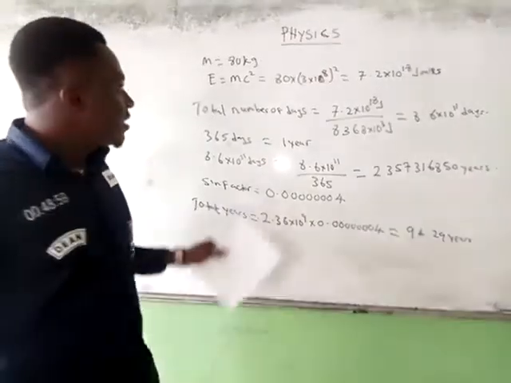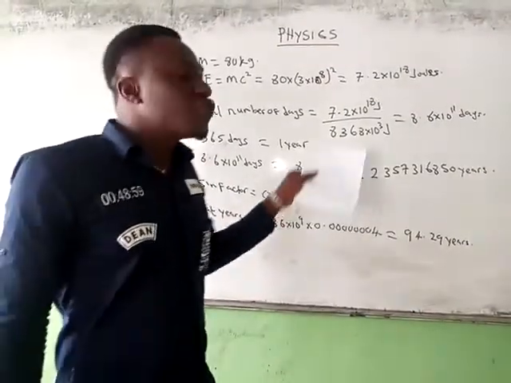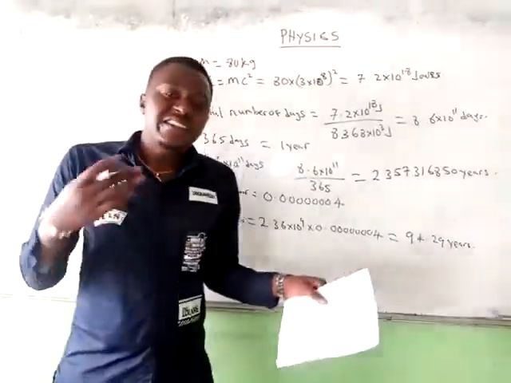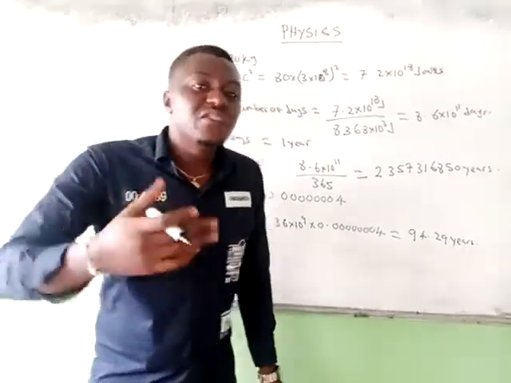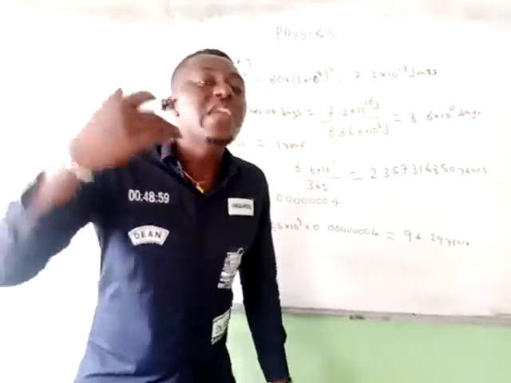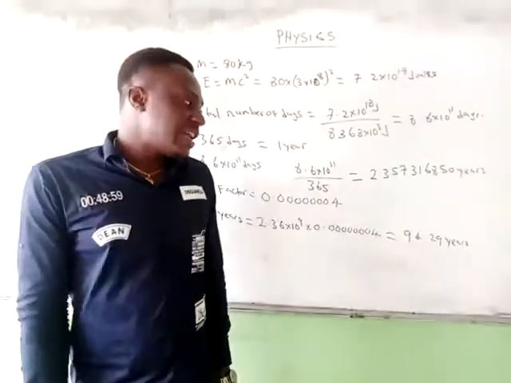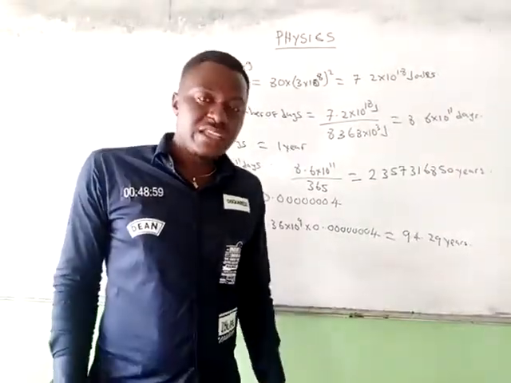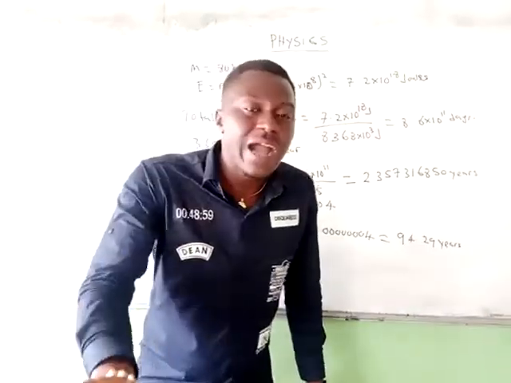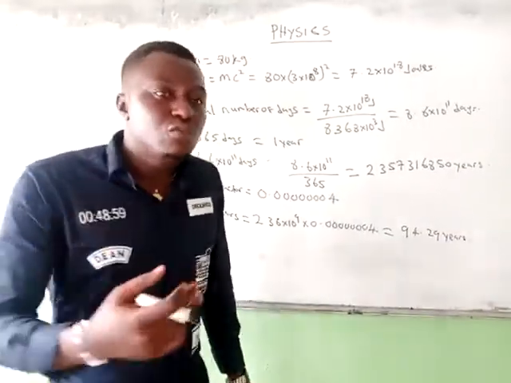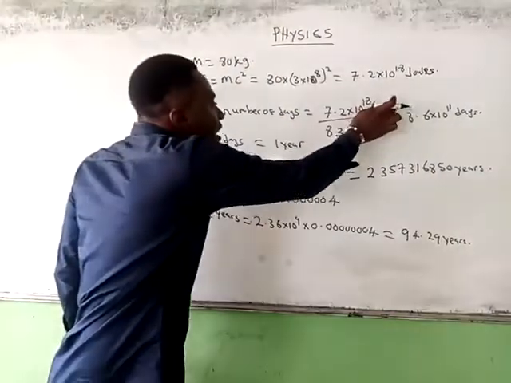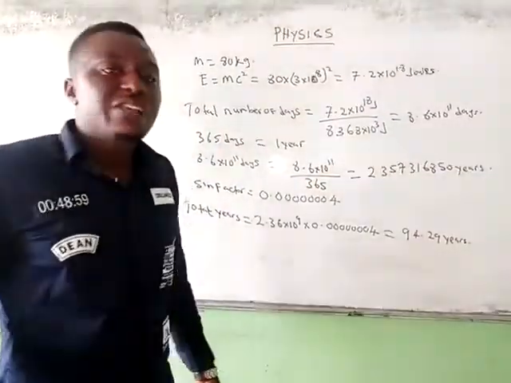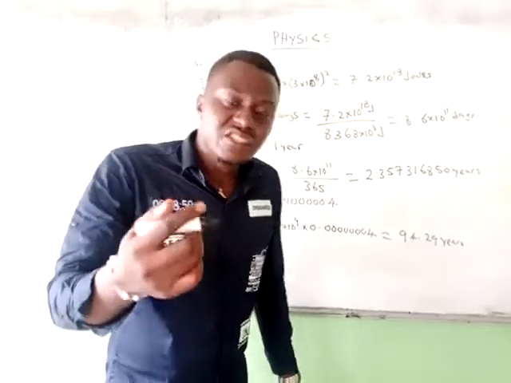Mind you, these years are subject to the number of activities the person involves himself in. If you work too hard, you are going to age quickly with time. So you will live a reduced number of years. That's why doctors advise you not to be a workaholic. Rest. If you work too much, you will expend too much energy per day, and that will reduce this factor here, and your years will reduce. That's why people who are workaholics age quickly.